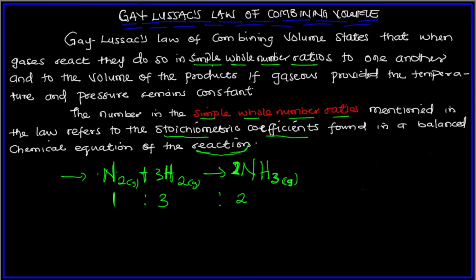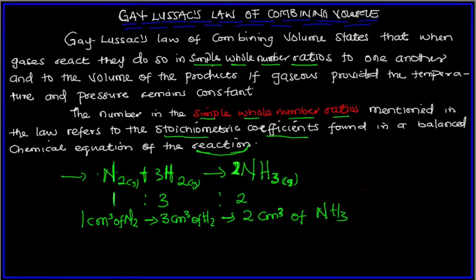It simply means that the way these gases react is that 1 centimeter cube of N2, that's 1 volume of N2, reacts with 3 volumes or 3 centimeter cube of H2, hydrogen gas, to form 2 centimeter cube of ammonia. When it's centimeter cube, you know it's volume. This centimeter cube makes us know that the quantity is a volume. This is simply what Gay-Lussac's law is all about.